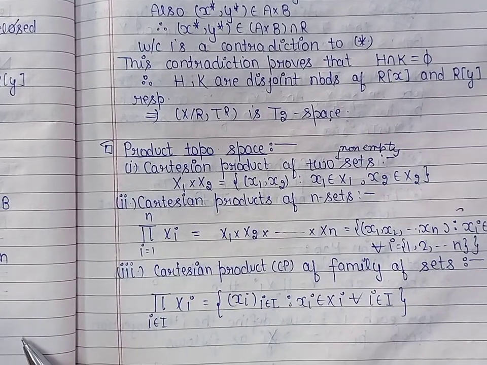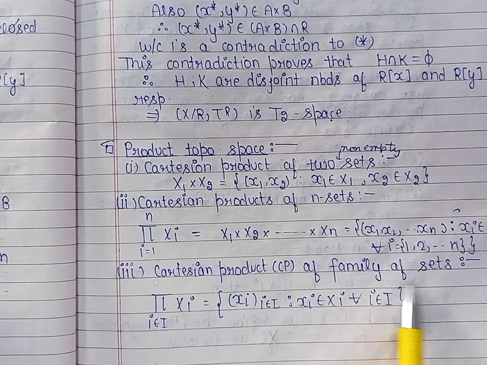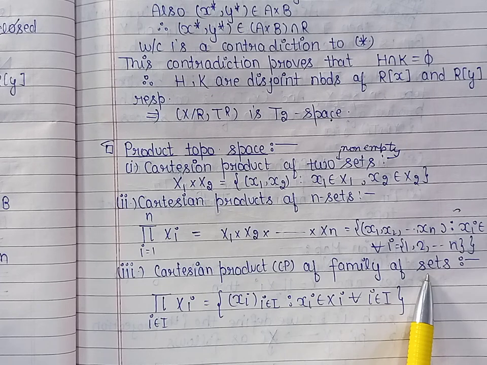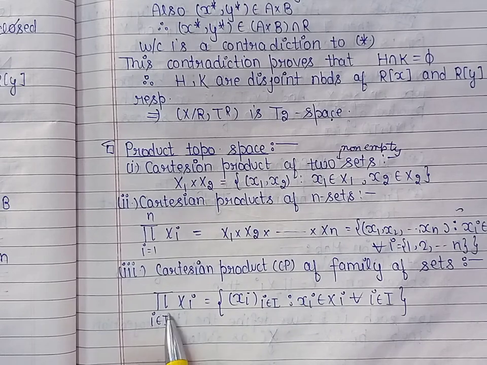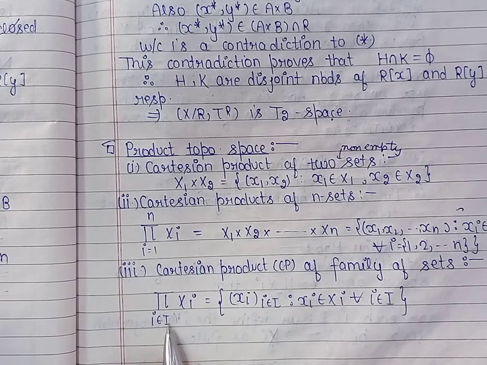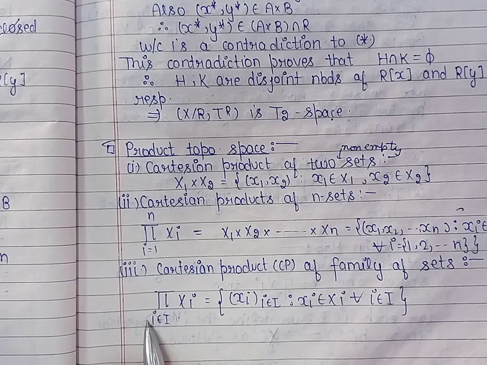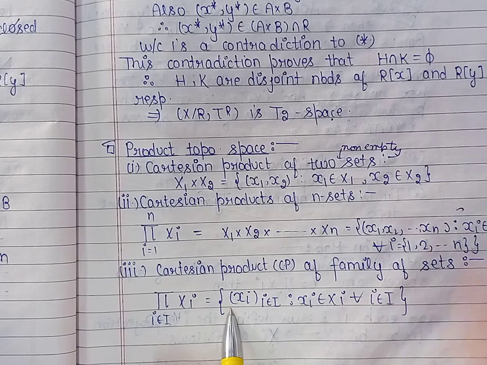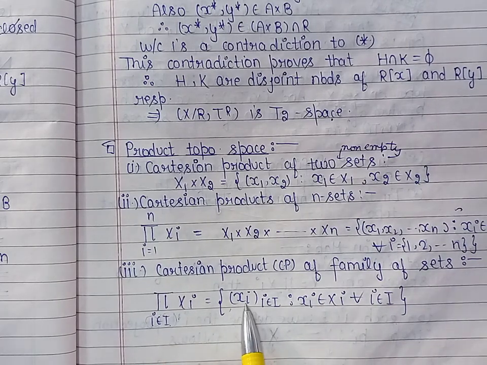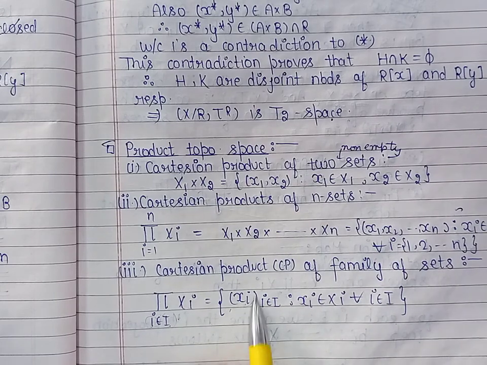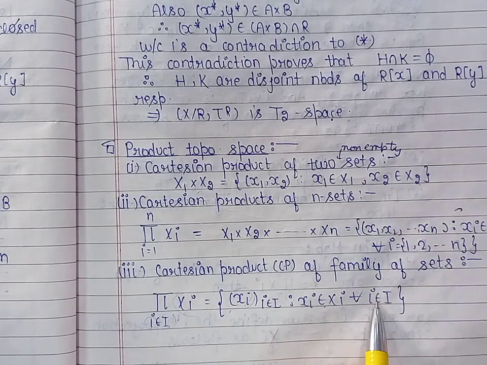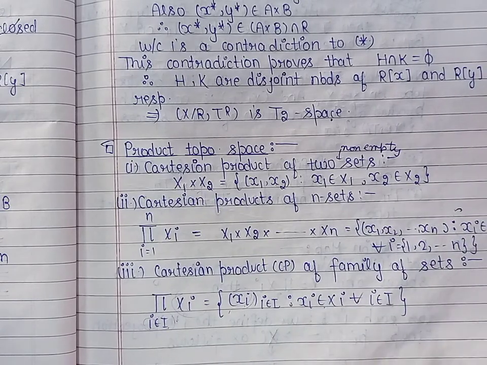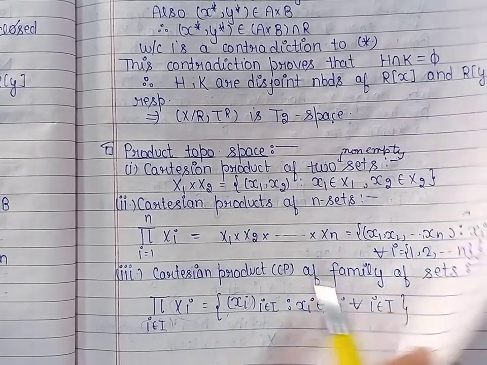And now we can define the Cartesian product of a family of sets. So let us take a family of sets having the members denoted by Xi. Here this capital I denotes the family of indexes, and this i belongs to the index set. So the product of Xi's is defined as the collection of all the products in which these xi belong to the sets Xi for every i belonging to the index set. This is the Cartesian product for a family of sets.